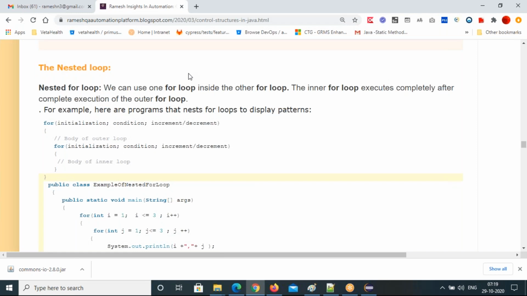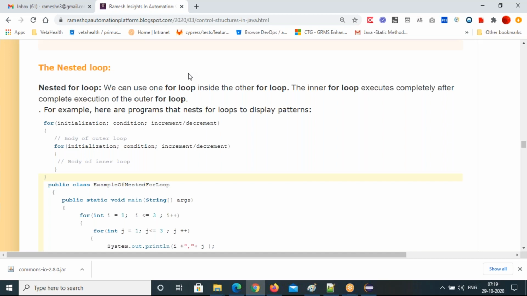Nested for loops. Nested for loops means one loop inside another loop, one for loop inside the other for loop. The inner for loop executes completely for each execution of the outer for loop. First, the outer for loop will execute. If the condition is true, it comes inside, and the inner for loop will start executing until its condition becomes false. All iterations will complete, then it will go to the outer for loop.